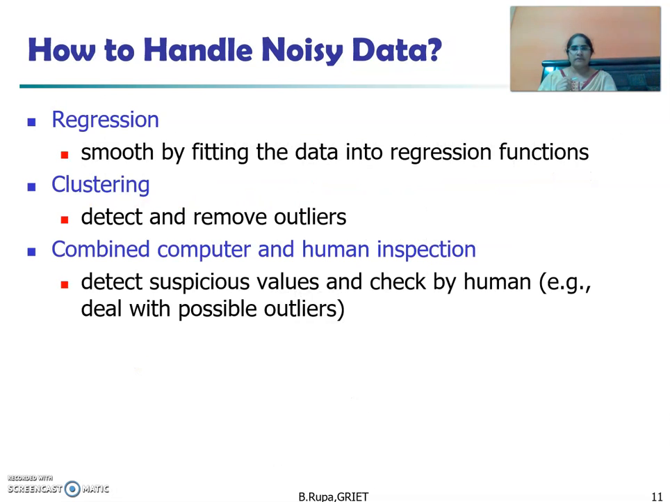The next methods for handling noise are regression, clustering, and combined computer and human inspection. Regression means smoothing by fitting data into regression functions. We can take a linear regression and draw the line fitting the data points. Clustering means we form clusters and we can remove the outliers by using the clusters. If data points are not in the clusters, the remaining points we can consider as outliers. The combined computer and human inspection: